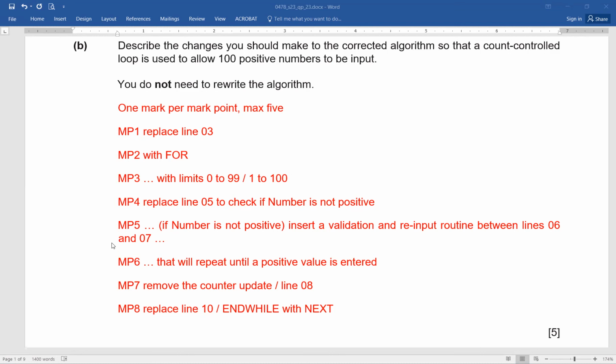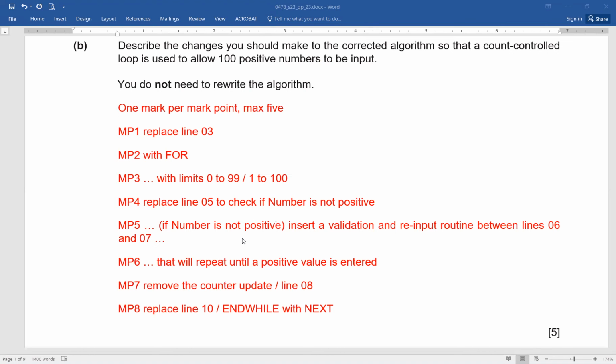And if you have written these 3 lines properly, it means that you will definitely be able to score 3, because you have identified the place of the replacement, like line 3 should be replaced with for, and you have written the right range also, that should be from 0 to 99 or 1 to 100, and line 5 to check if number is not positive.